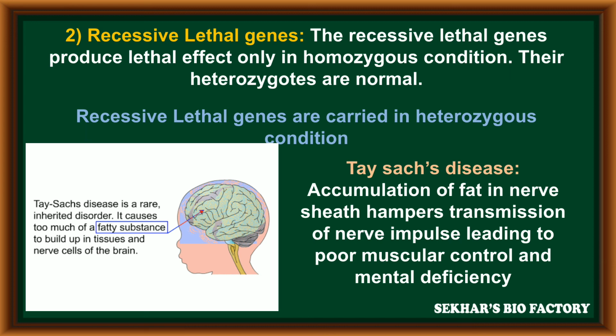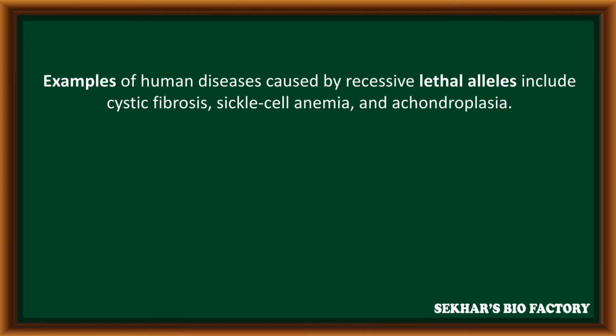That means Tay-Sachs disease is a rare inherited disorder. It is caused by too much fat substance building up in tissues and nerve cells of the brain. Some other examples for recessive lethal genes include cystic fibrosis, sickle cell anemia, and achondroplasia.